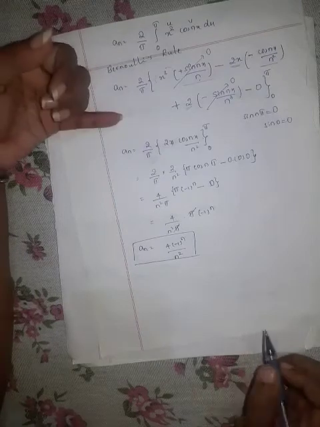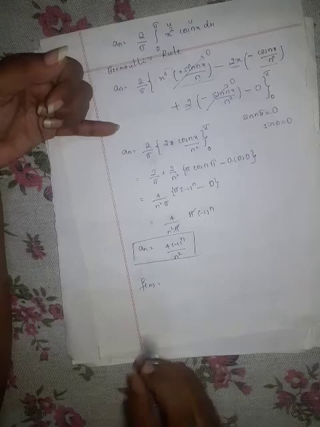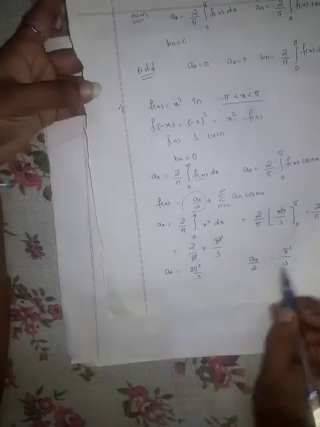We put all three values of the constants in the Fourier series. So f of x is equal to, what is our a0 by 2? a0 by 2 is pi square by 3.